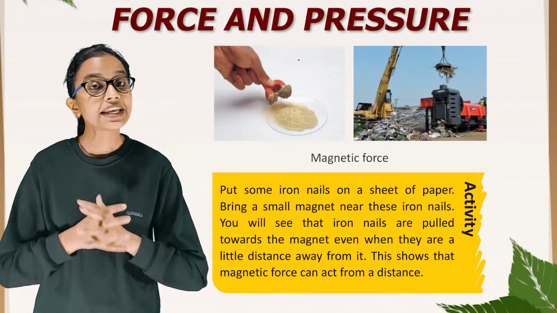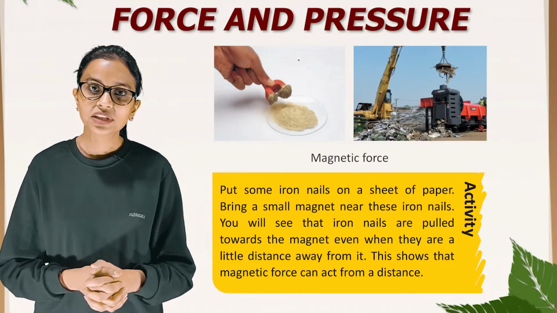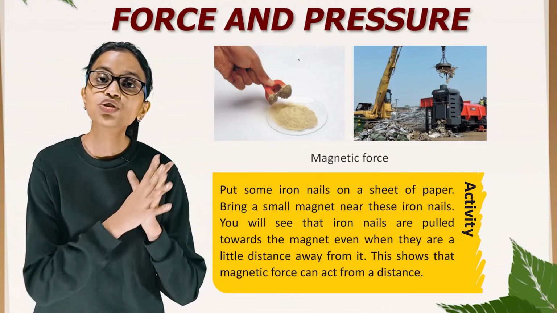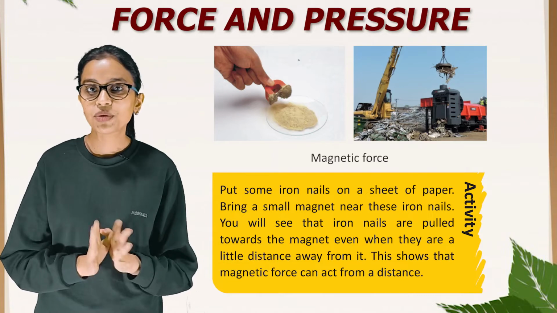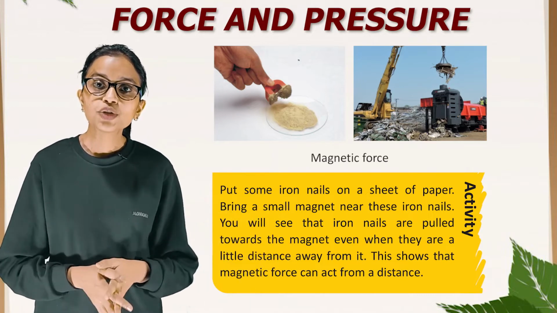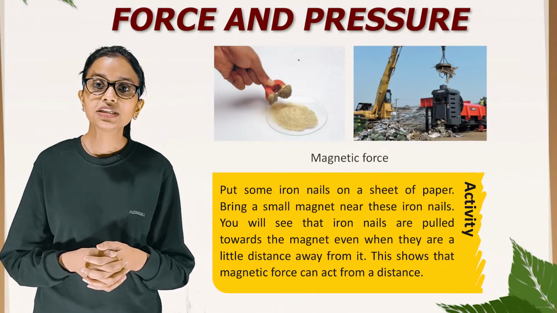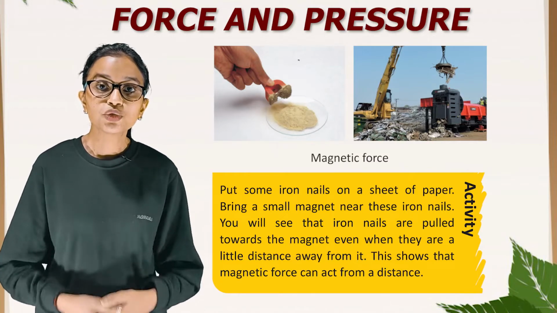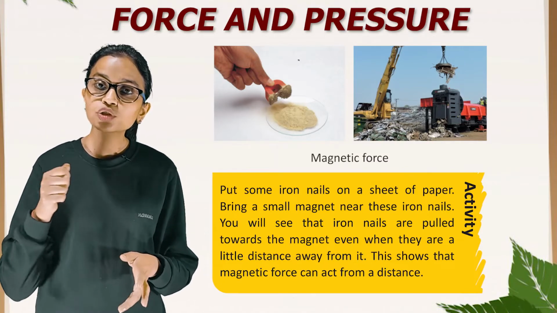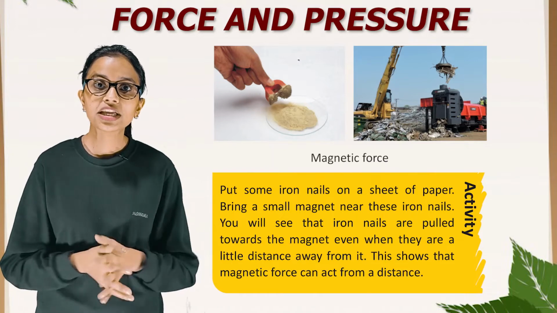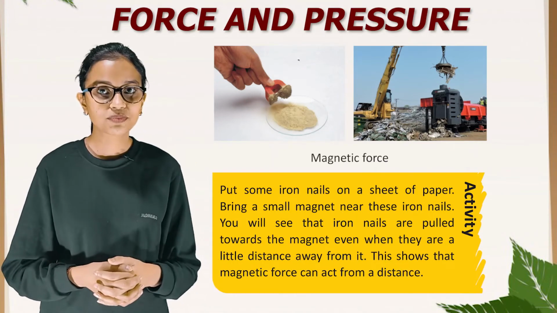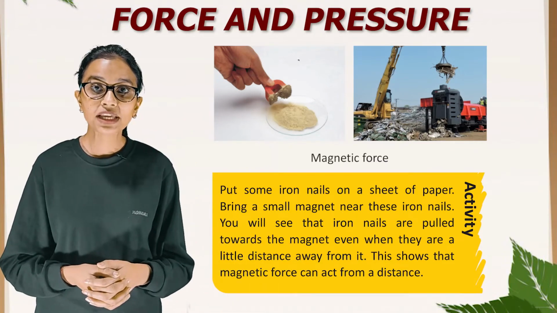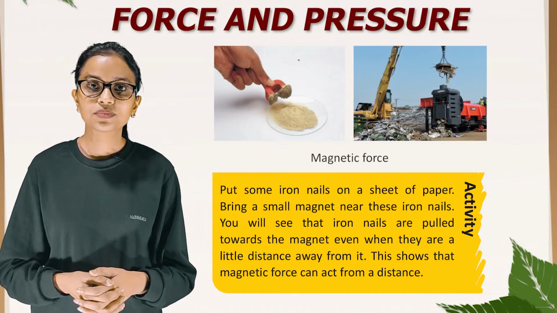So now there is another activity for you children. This activity is to put some iron nails on a sheet of paper. After that, you have to bring a small magnet near these iron nails. You will see that the iron nails are pulled towards the magnet, even when they are a little distance away from it. This shows that magnetic force can act from a distance.